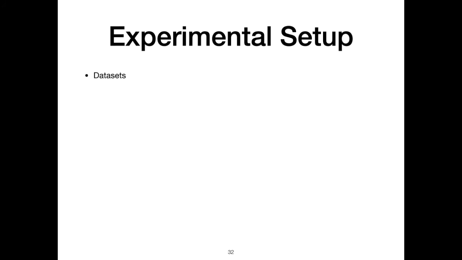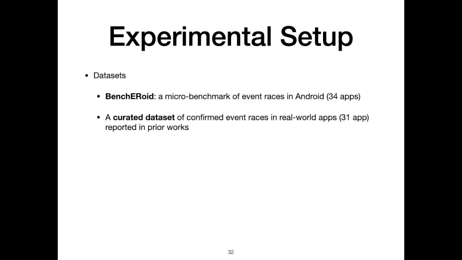We conducted our experiments over 3 different datasets. First, Benchroid, which is a micro-benchmark of event races in 34 Android applications. Second, a curated dataset of confirmed event races in 31 real-world apps reported by prior studies. And finally, a set of 500 randomly selected apps from the F-Droid App Store.